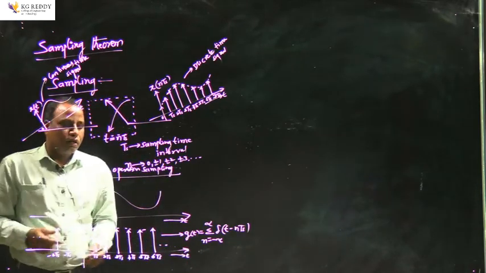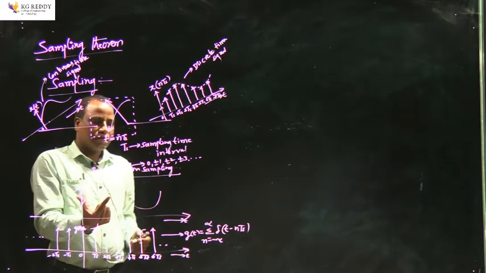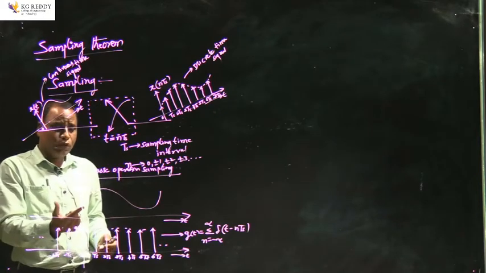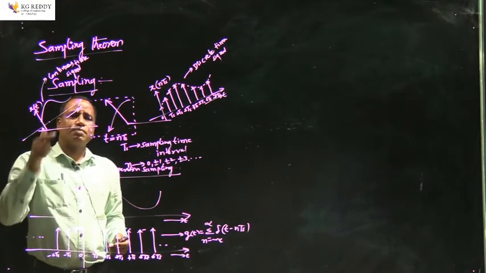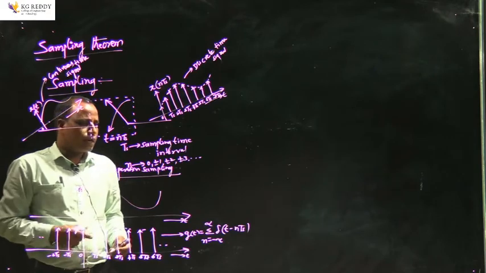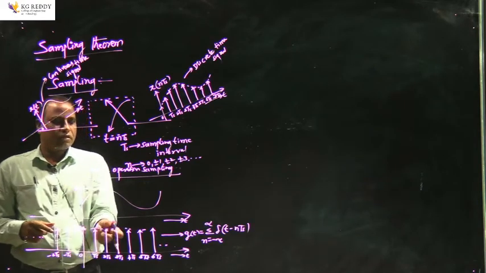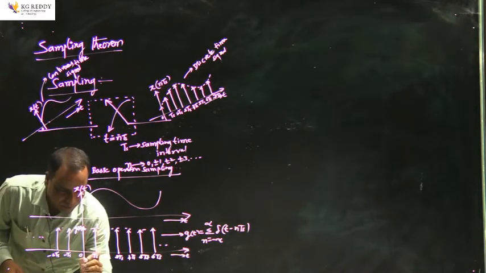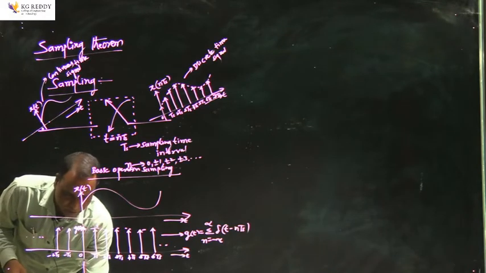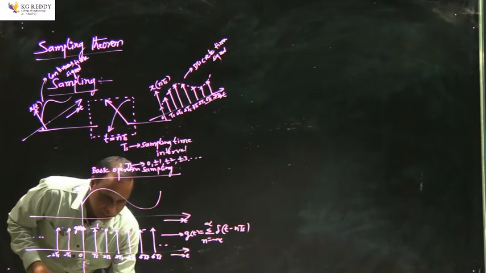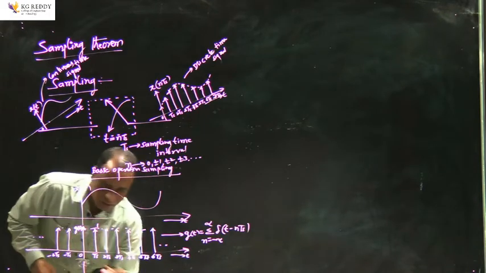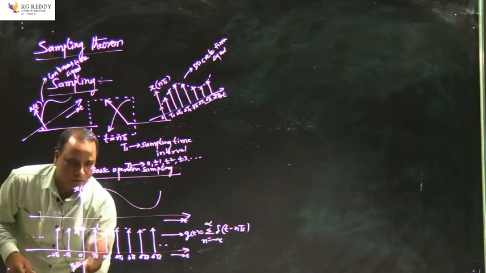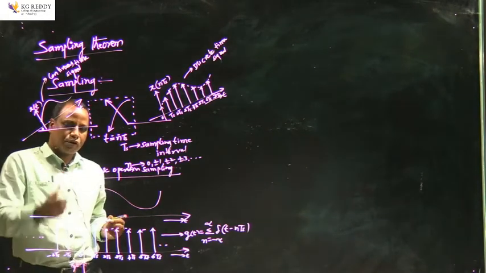So now this is my continuous time signal, and I would like to convert this continuous time signal into a discrete time signal. So one way is applying this particular signal through the switch. The second way is to multiply this given continuous time signal with this kind of train of impulse functions, and the resultant signal will be, suppose I am taking it as x g of t, which is the multiplication of these two signals. x of t I am trying to multiply with g of t.